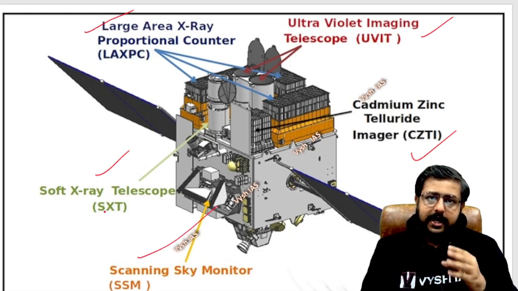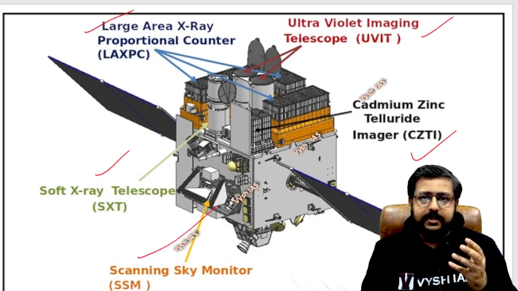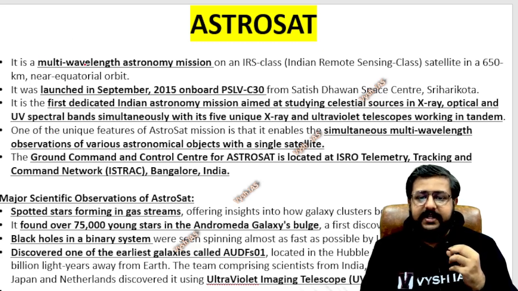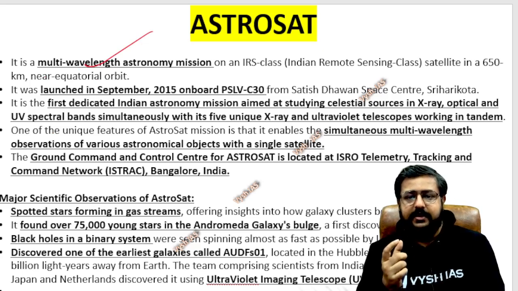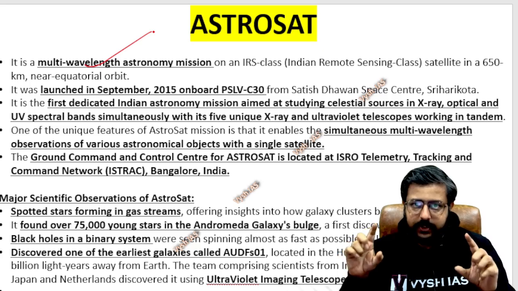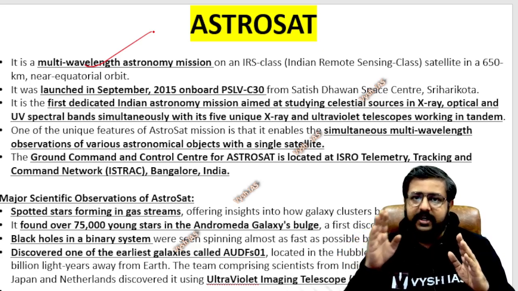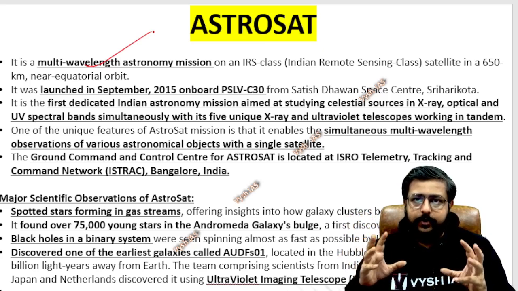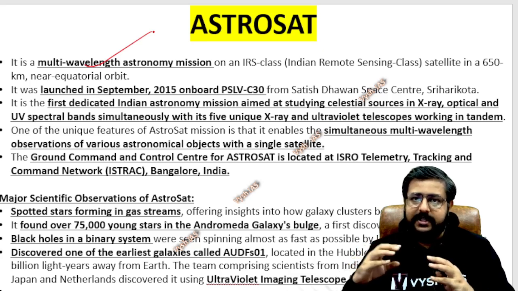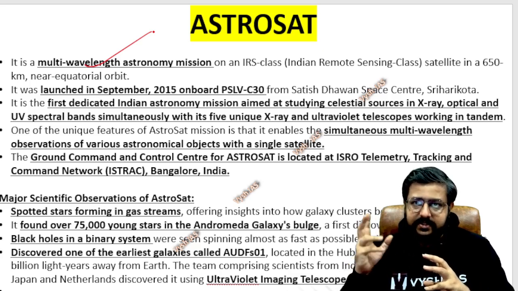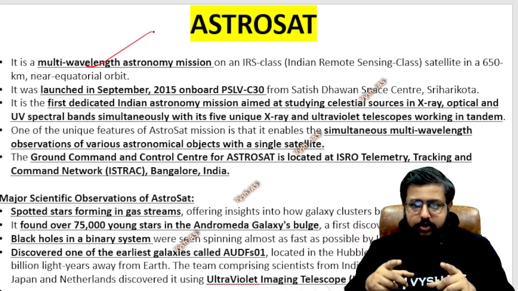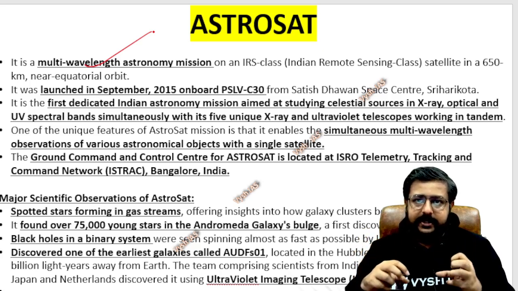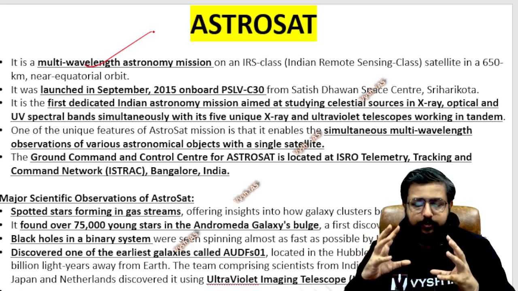It's not a new mission. We launched it in 2015, and now after 8 years it has detected, as I told, 600 GRBs. So what is Astrosat? It is a multi-wavelength astronomy mission. Why did I show you that electromagnetic spectrum? Because at different wavelengths there are different types of rays, and this is a mission which can detect any of those. We have another mission called Exosat, which is especially for detecting the X-rays emitted in space. Astrosat can detect multiple wavelengths: UV, X-ray, and gamma ray. It is that kind of important mission.